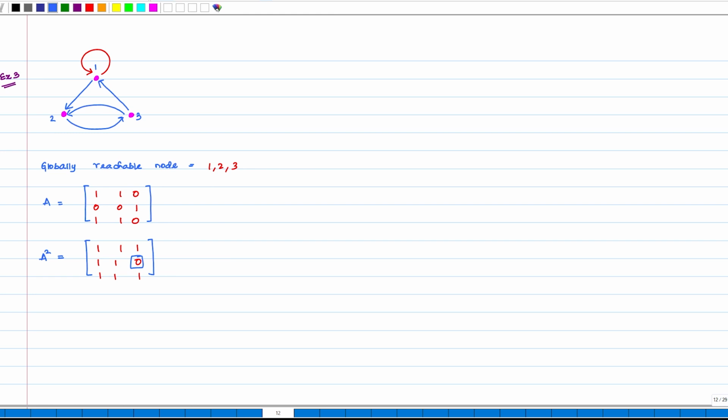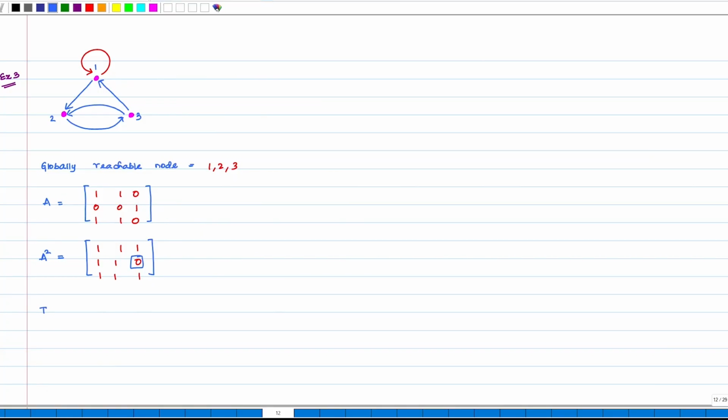So, this is what self loops can do to a network. They improve the connectivity very nicely. So, the self loop has actually helped us make A squared, or A to the power k for that matter, less sparse.